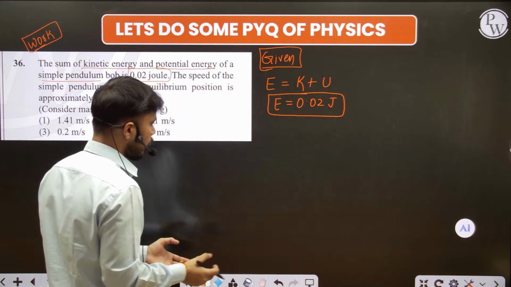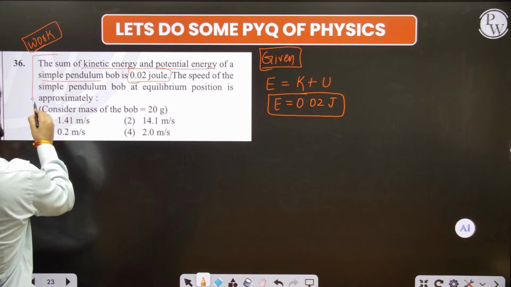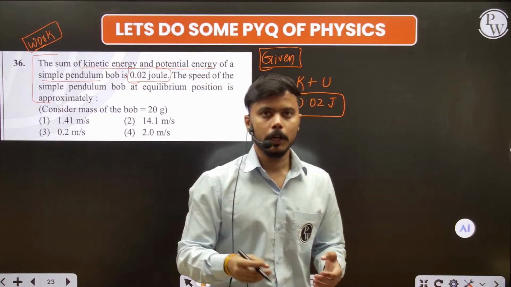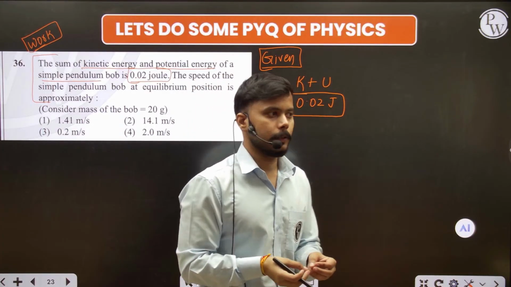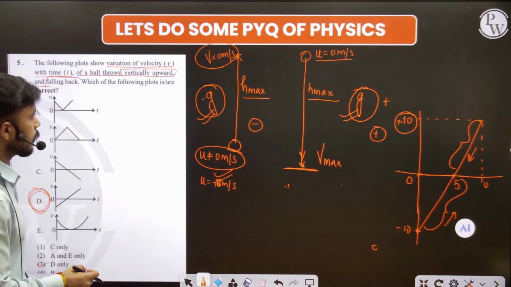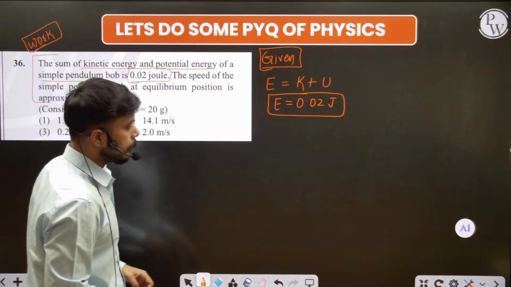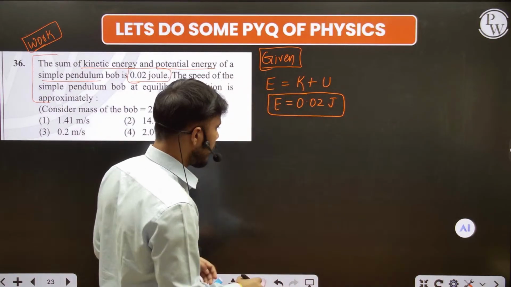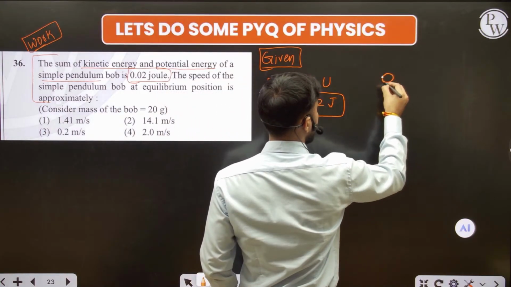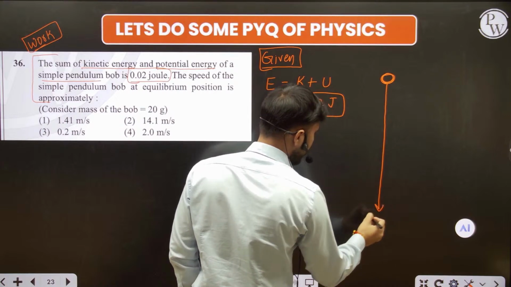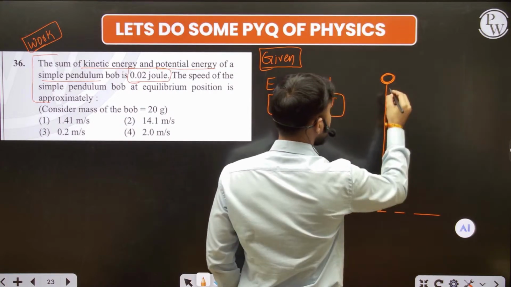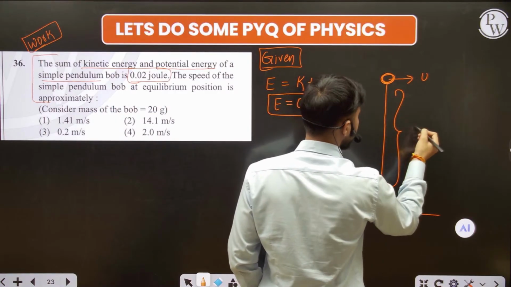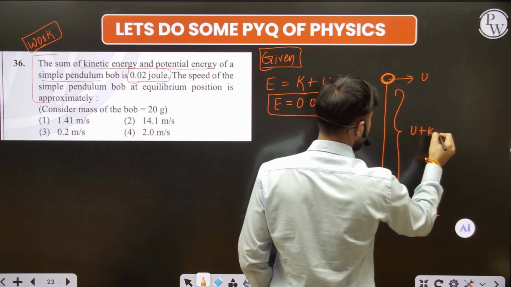Fine. So you can also understand this. I know students always face this question as very difficult, because in the pendulum they get confused. So just compare it with a previous question like this. If you throw an object upward and downward, in the work, power, energy chapter there is the law of conservation of energy, where you take an object at some height and then throw it. In this condition it has the total potential energy, and during the mid of the journey it has some kinetic energy plus potential energy, that is the total energy.